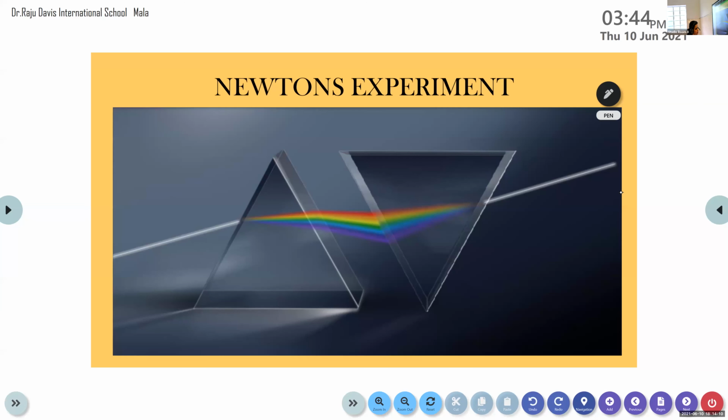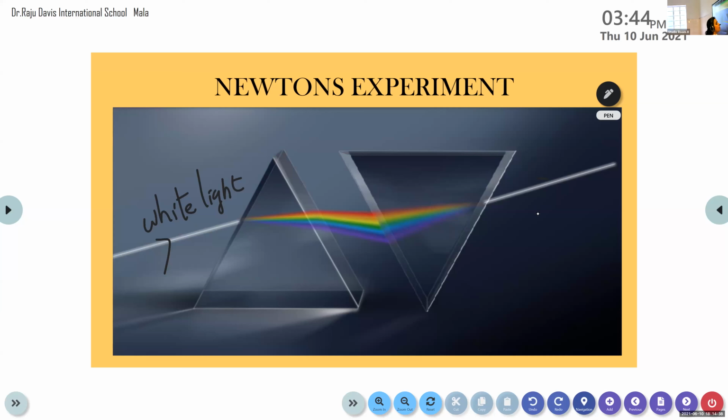Newton's experiment. Actually, Newton did this experiment in order to prove that white light is comprised of 7 colors. For that he passed the white light through the first prism. He considered two identical prisms and passed the white light through the first prism. It undergoes dispersion, so the white light is split up into 7 colors, and he allowed these 7 colors to pass through the second prism, which is kept in inverted position.